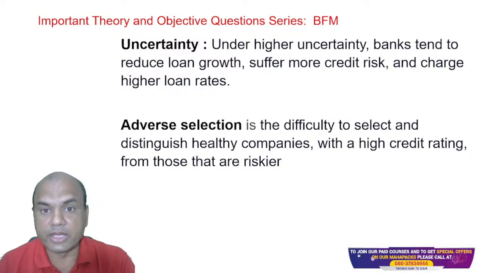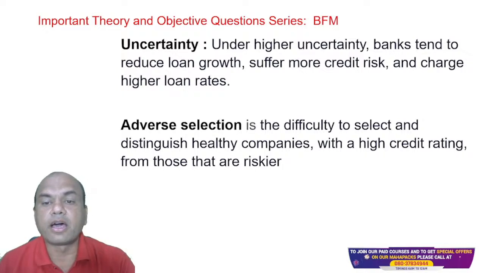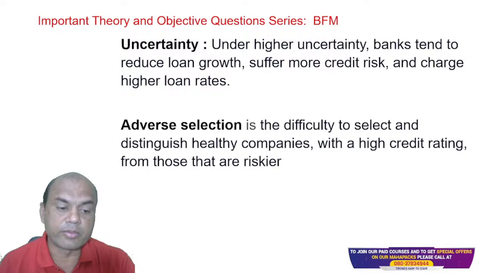From module B. Okay, uncertainty. What is uncertainty? Under high uncertainty, banks tend to reduce loan growth, suffer more credit risk, and charge higher loan interest. What do you mean by this?